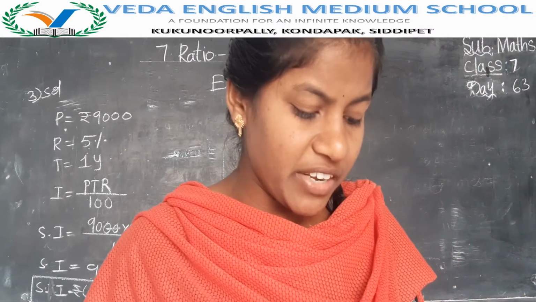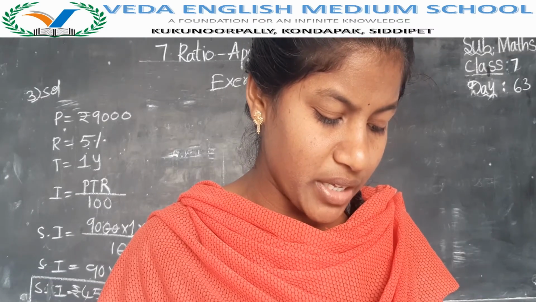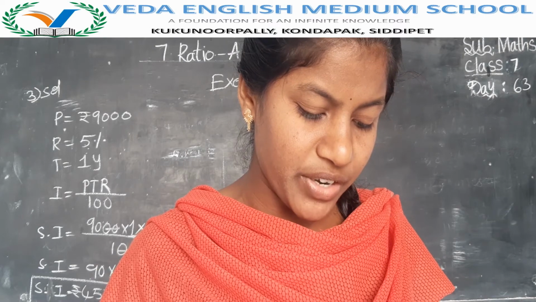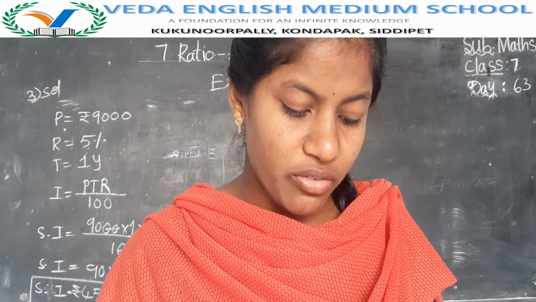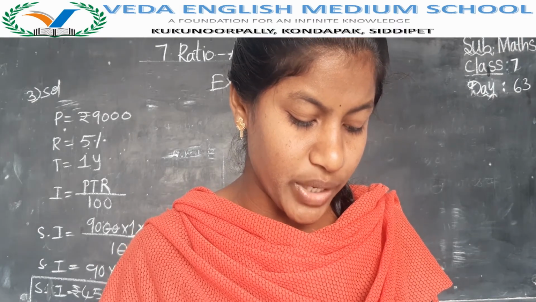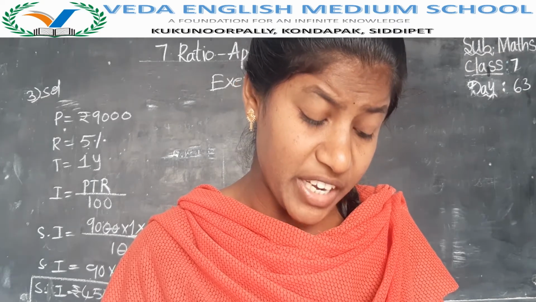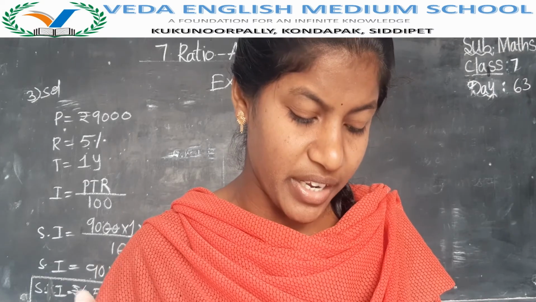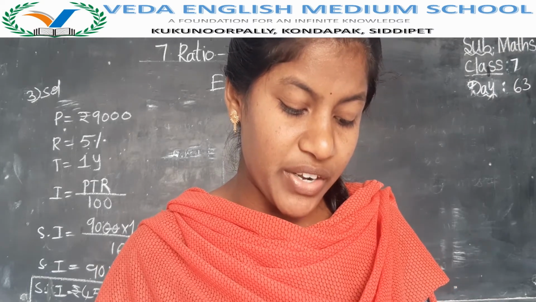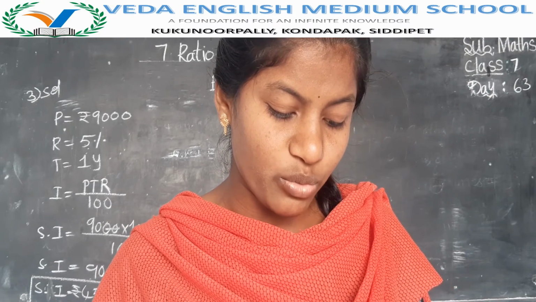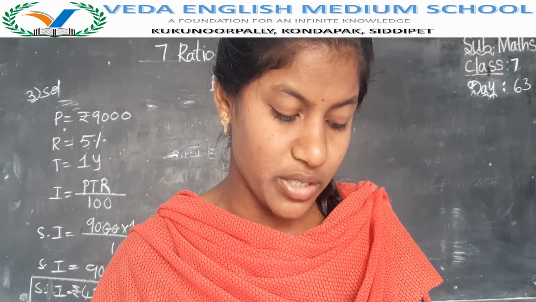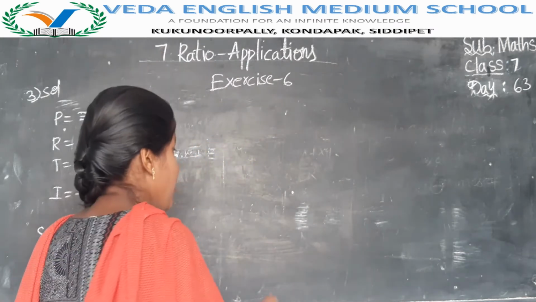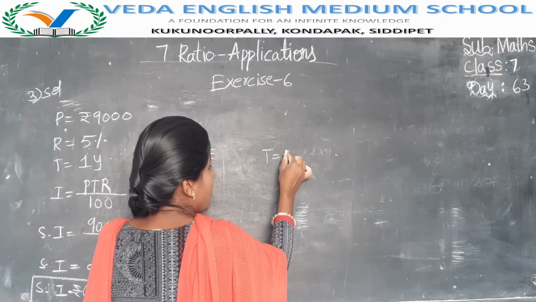A sum of money invested at a rate of 8% per annum for simple interest amounts to 12,122 in 2 years. A sum of money invested at a rate of 8% per annum, that means 1 year. Simple interest amounts to 12,122 in 2 years. Here they have given time as 2 years.